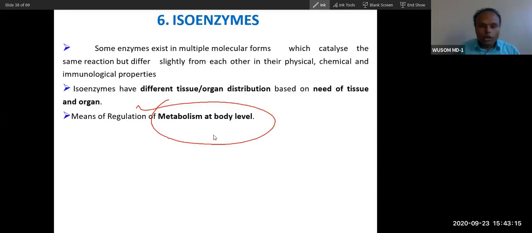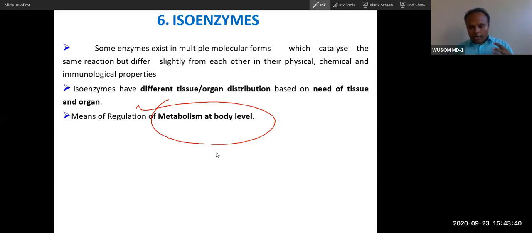Isoenzymes are enzymes that differ between tissues. Muscle has hexokinase. Liver has glucokinase, and that is why liver will not utilize glucose during fasting condition, but muscle and brain will utilize it. In fed condition, liver will store the glucose because of that glucokinase.